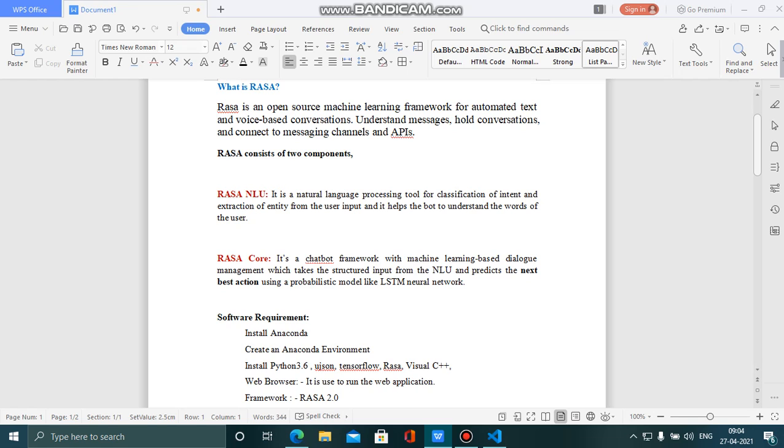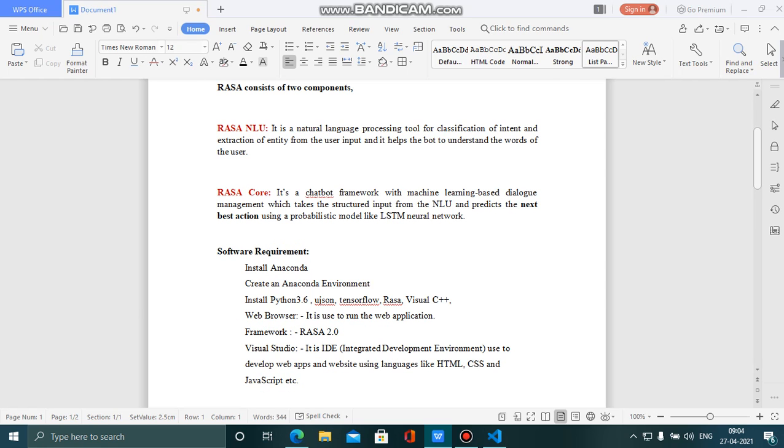Rasa NLU helps the bot understand the user's words, whether they are the specific words that the person is asking, so that I can give the output for that person. Rasa Core is a machine learning based dialogue management framework, which takes the structured input from the NLU and predicts the next best action, using probabilistic models like LSTM neural networks. On the basis of user inputs, it provides the best action after that.